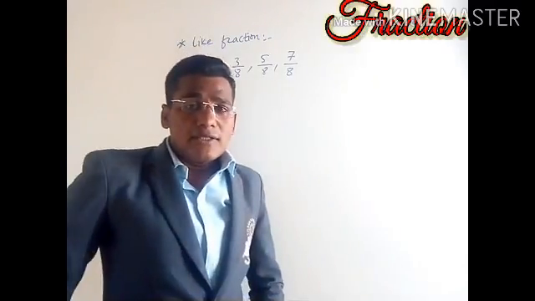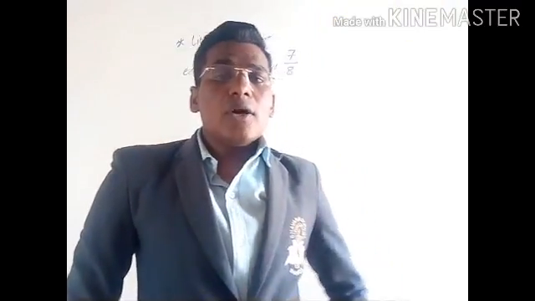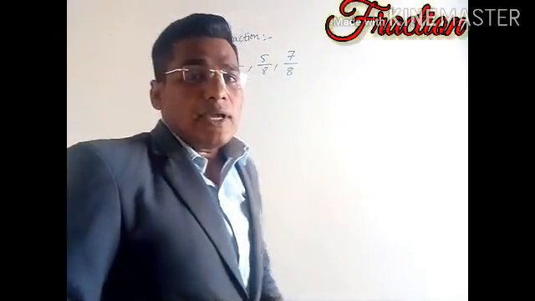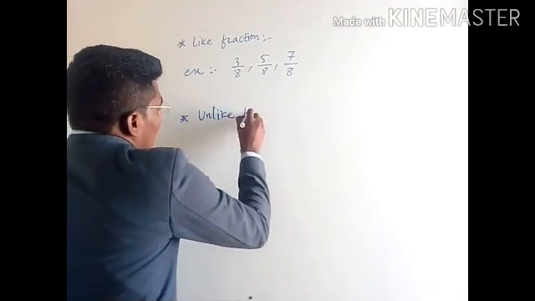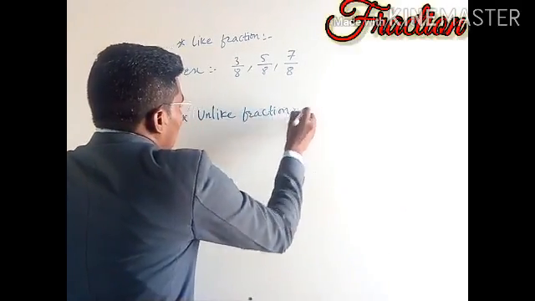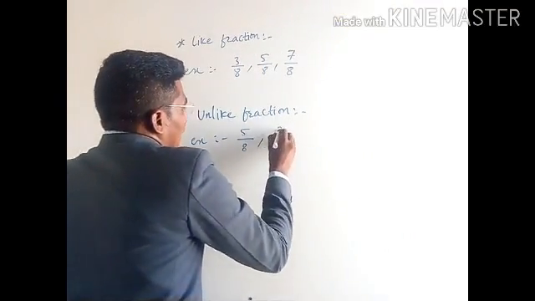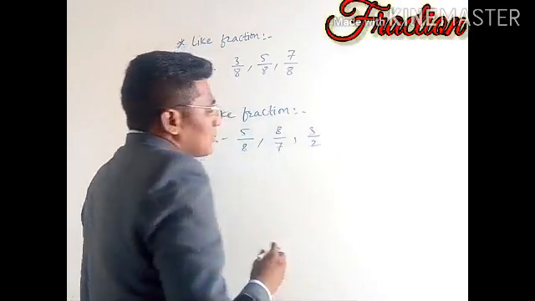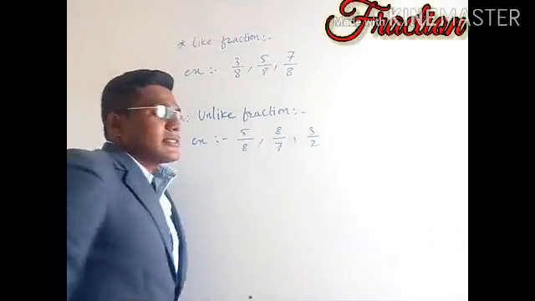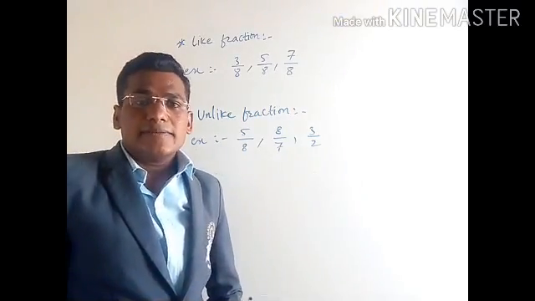Now, we can define unlike fractions as the fractions whose denominators are not equal. Those fractions we call unlike fractions. So examples are such as 5/8, 8/7, 3/2. Such fractions whose denominators are unequal or not the same, we call unlike fractions.